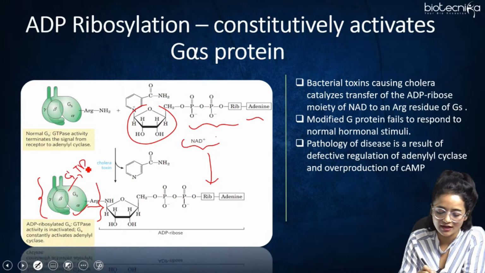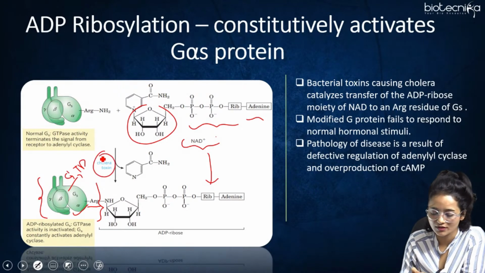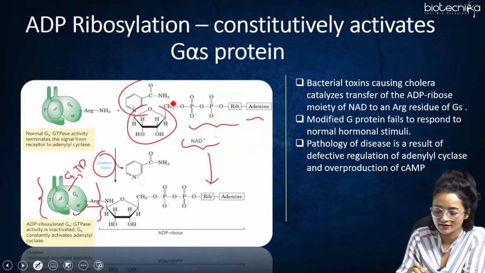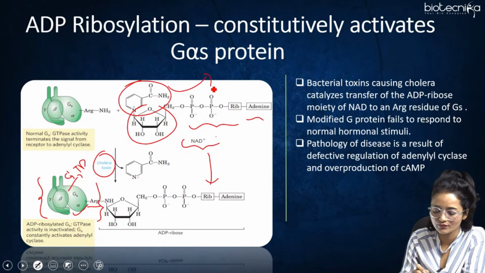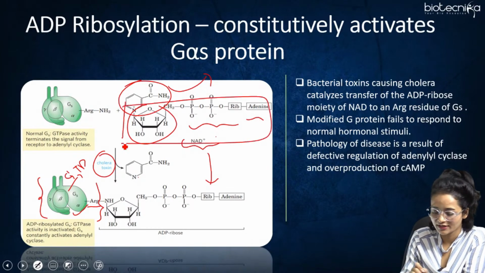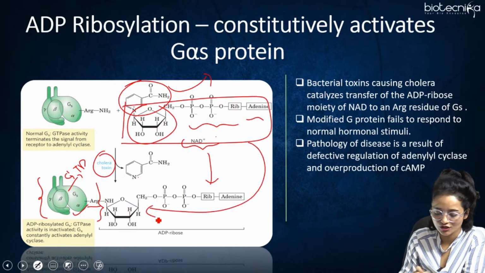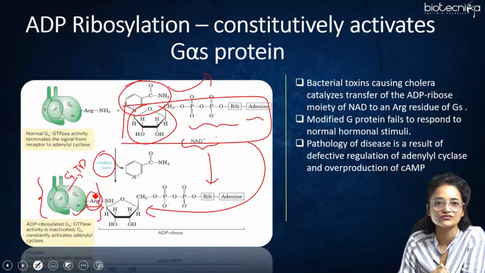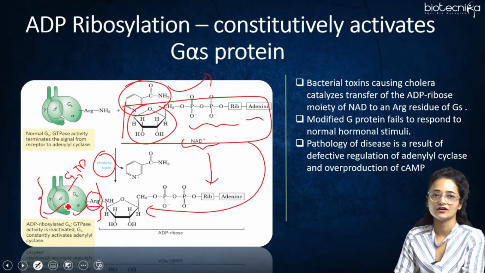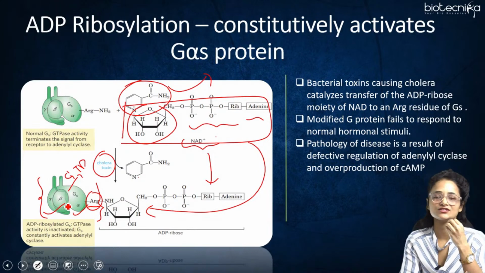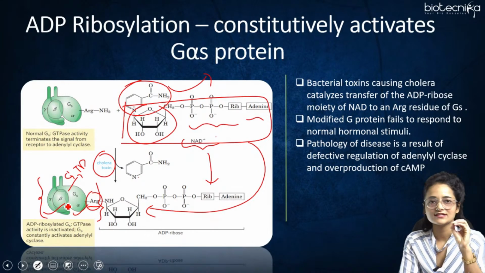This is majorly done by the cholera toxin. The cholera toxin removes the nicotinamide, and only this part is attached to the arginine residue of the GS alpha. As a result, a modification takes place in the GS alpha, and it is always in its activated form. GTP would be attached to it.